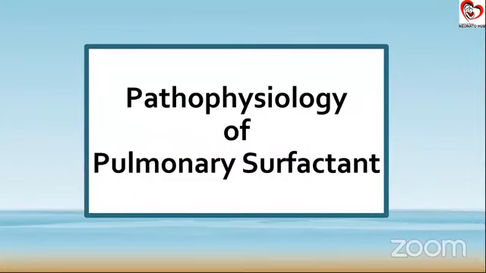Now coming to what exactly pulmonary surfactant is. I'll be very frank with you. The first time I started reading about pulmonary surfactant, the first line mentioned in every book says that pulmonary surfactant basically helps in reduction of the surface tension. When I started reading it, I couldn't wrap my mind around what exactly goes into surface tension. I had to go back to the basic physics of it and see how this concept of surface tension works in terms of pulmonary physiology. So I'm putting up two slides related to that so that it is very easy for you to understand.